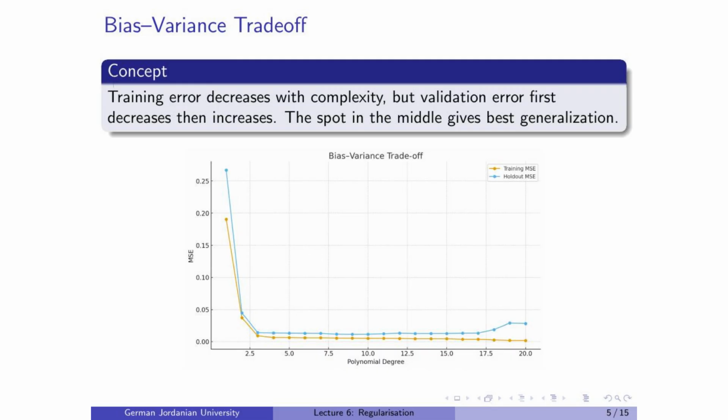Training error usually decreases as models become more complex, but validation error behaves differently. It first goes down, then rises again. The lowest point of the validation curve represents the best generalization, the model that's just right.